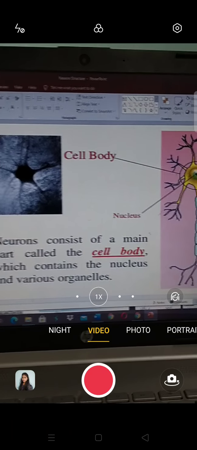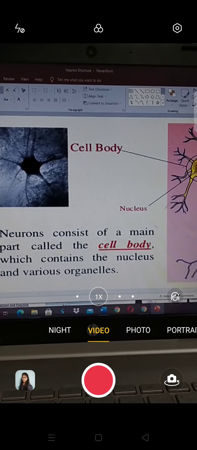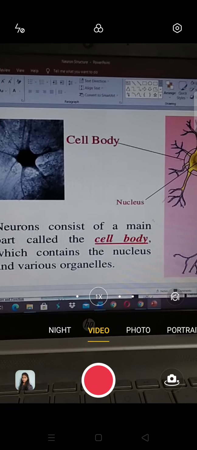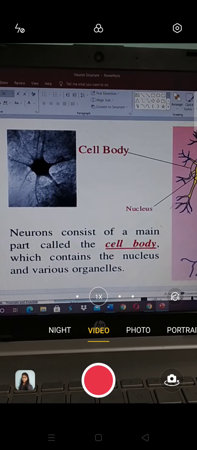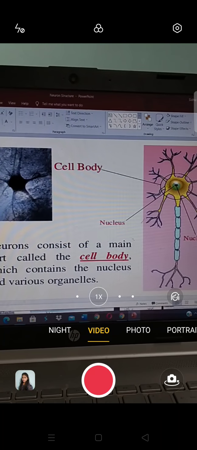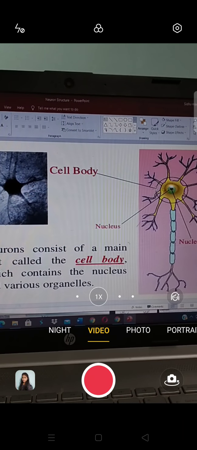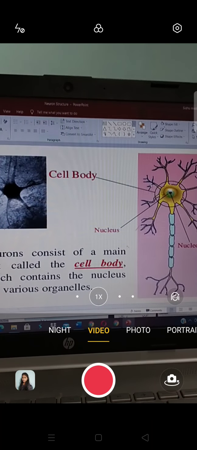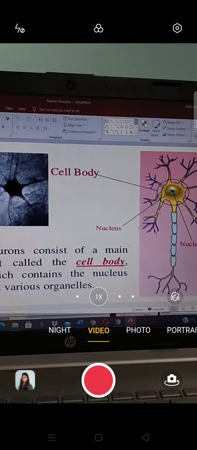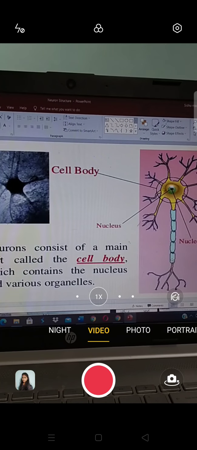Now we'll learn the detailed structure. The cell body, or neurocyton. See, this is the cell body, neurocyton. It contains projections. These are the protodendrites. Then this is the axon.